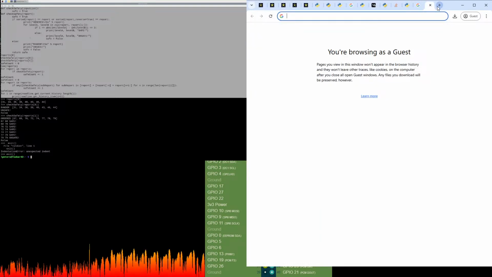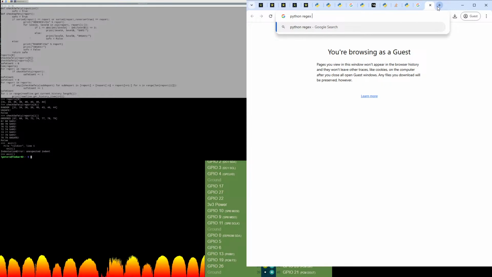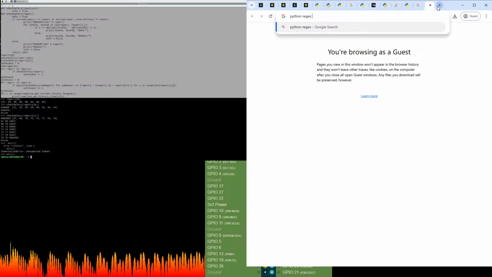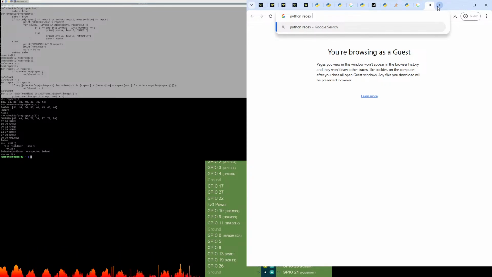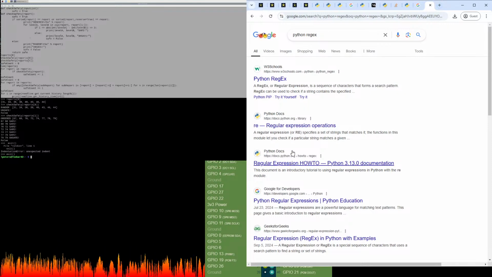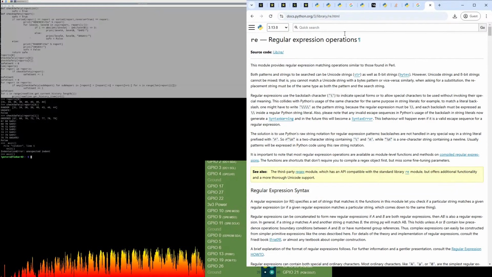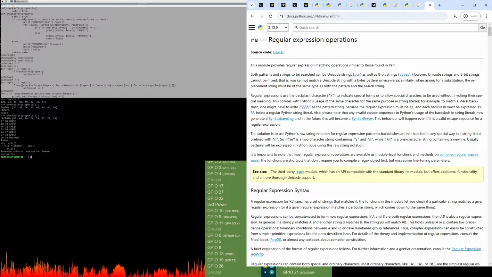Okay, so one thing we should actually probably check now then. I think it's the RE module or library, but actually no, I think it is modules. Yeah, in Python it is module. But we'll just look up regex, and that brings us, there we go, the RE library. I think Python uses both words.